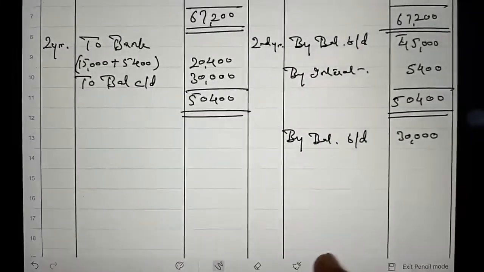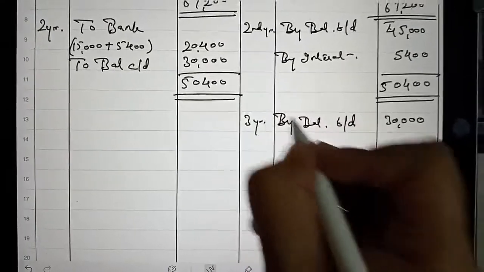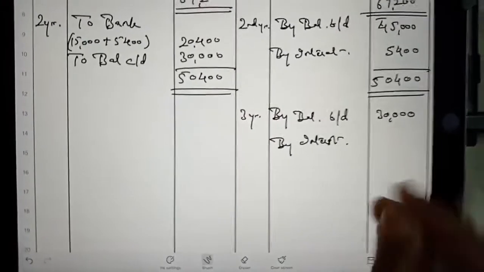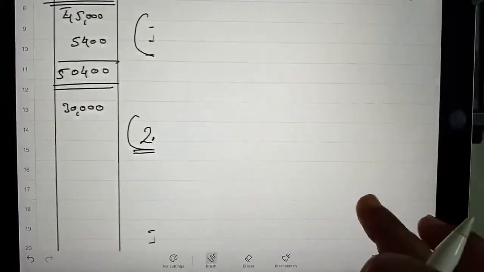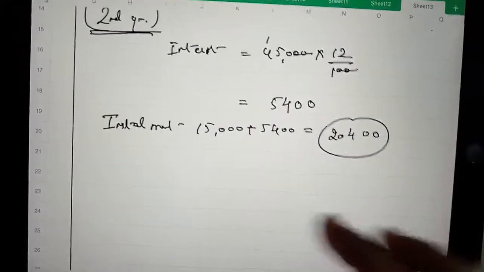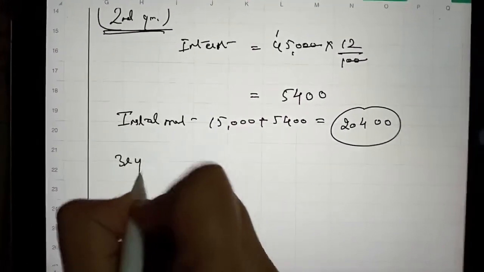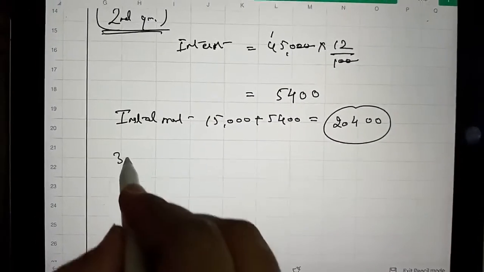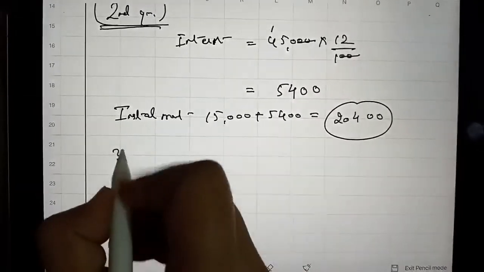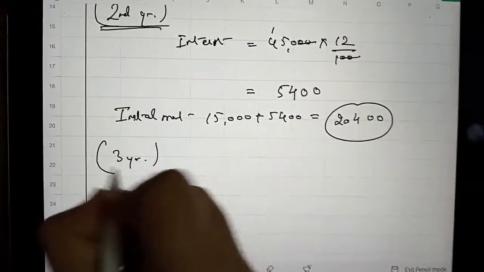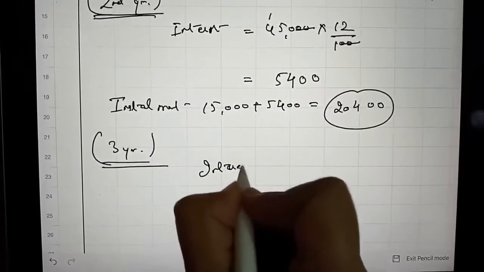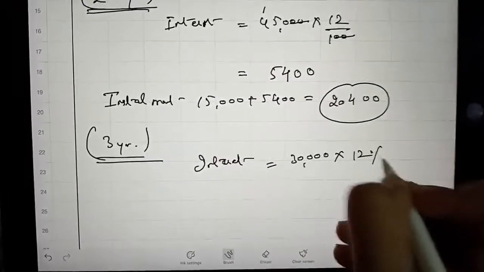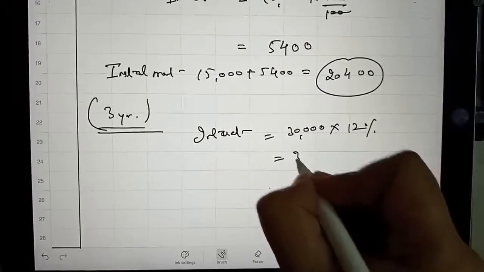Now again we have to calculate the interest in the third year. So by interest, and interest is calculated on rupees 30,000 in the third year, at the rate of 12%. It is 3,600.